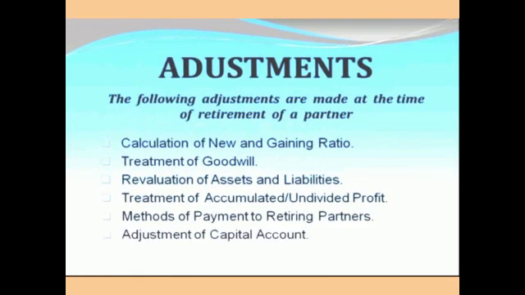The following adjustments are made at the time of retirement of the partner: calculation of new and gaining ratio, treatment of goodwill, revaluation of assets and liabilities, treatment of accumulated or undivided profits, method of payment to retiring partners, adjustment of capital accounts.